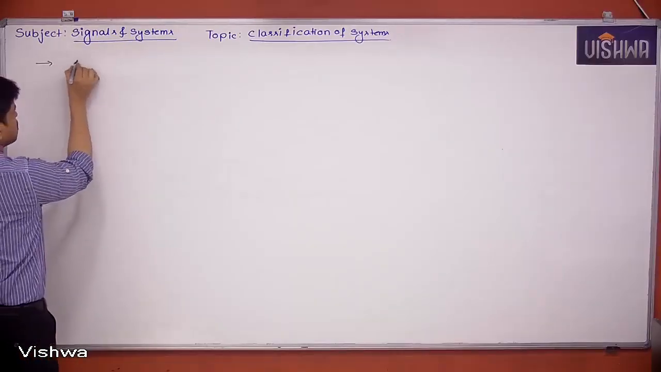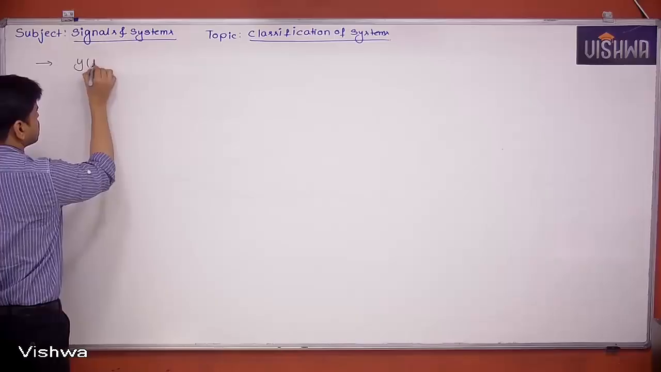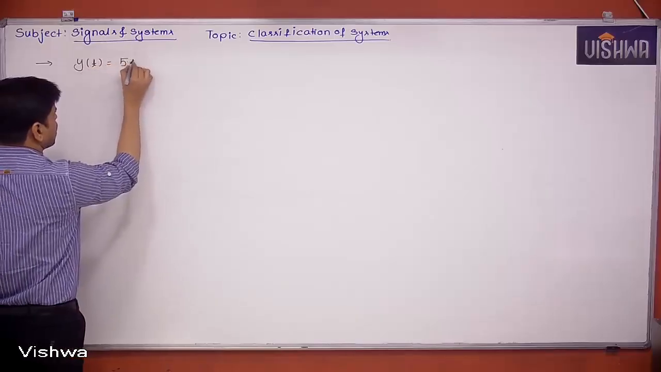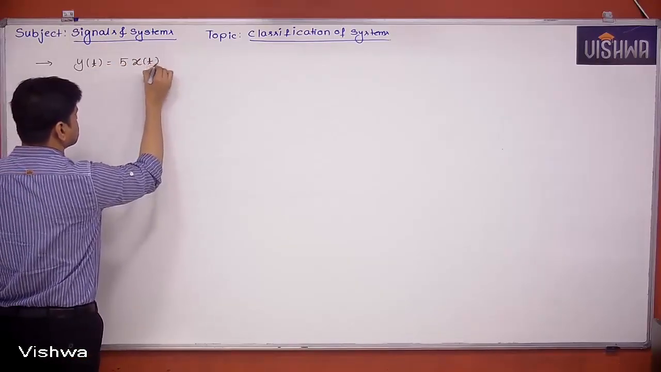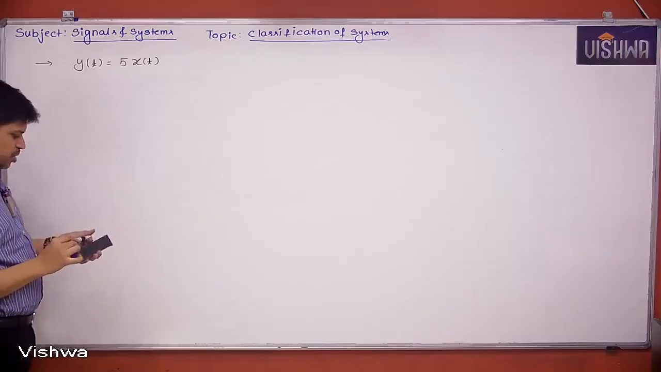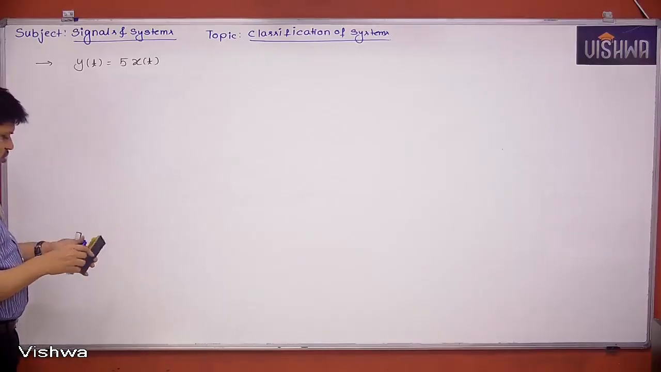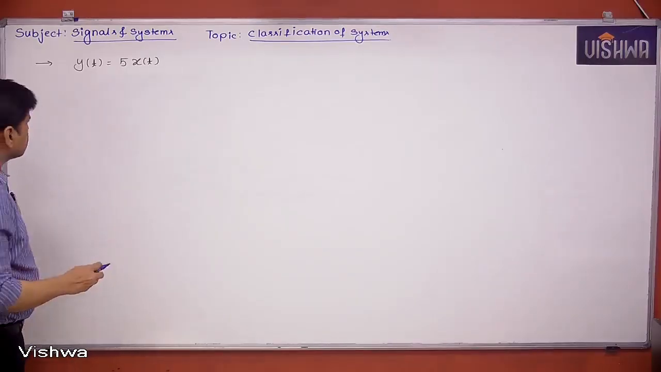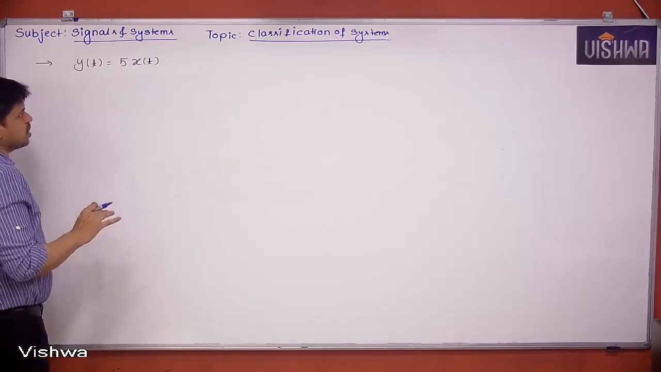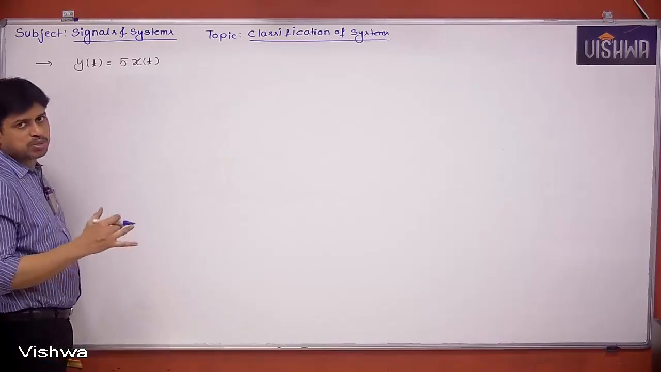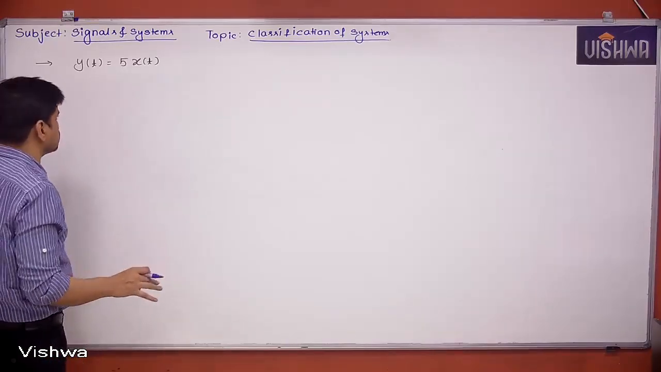Next example, y of t is equal to 5x of t. Is it a time variant or time invariant system? Let's check it out. What the system is doing is, anything which is input has to be multiplied with 5. That's what the system is doing.